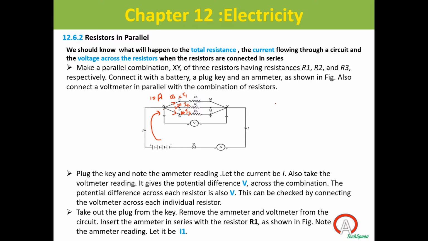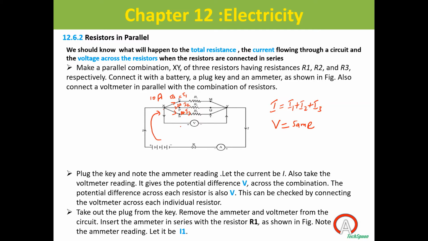Total current is I, and I will be equal to I1 plus I2 plus I3. Okay. So here the currents are different. The current passing through each resistor is different when resistors are connected in parallel. But if I measure the voltage, it will always be the same.